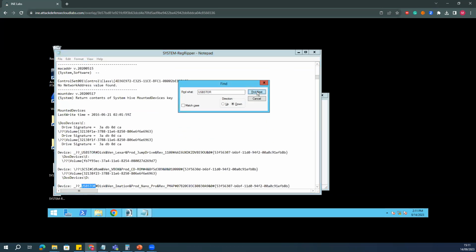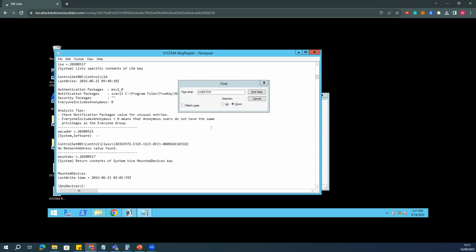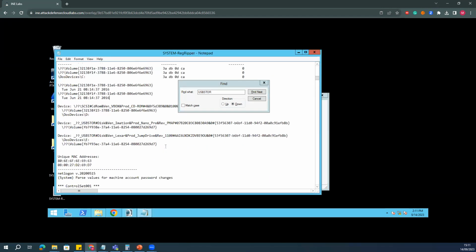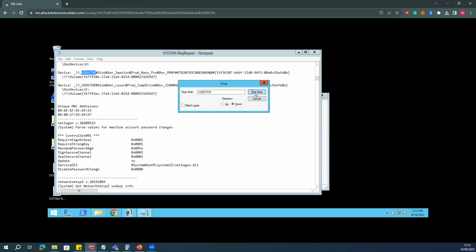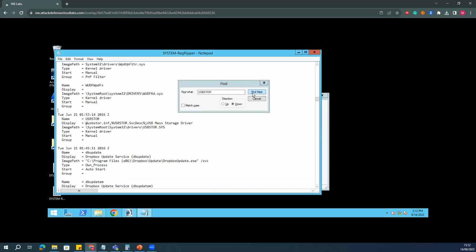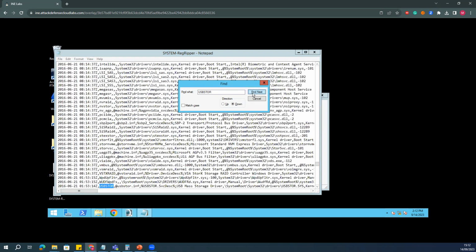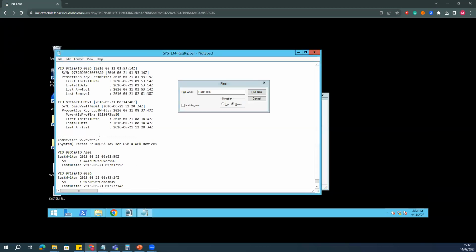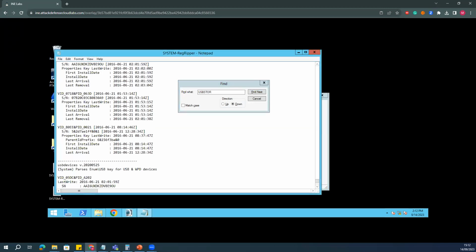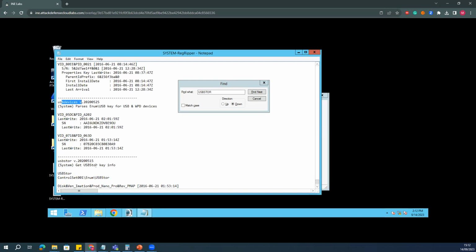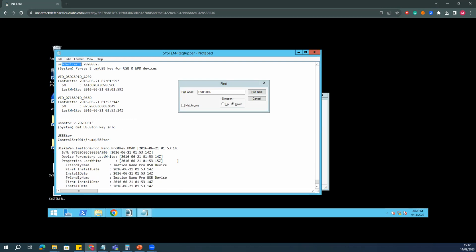So if I go to USBSTOR, and go below, okay, this is the file. In the USB devices section, you will see two USB cards.